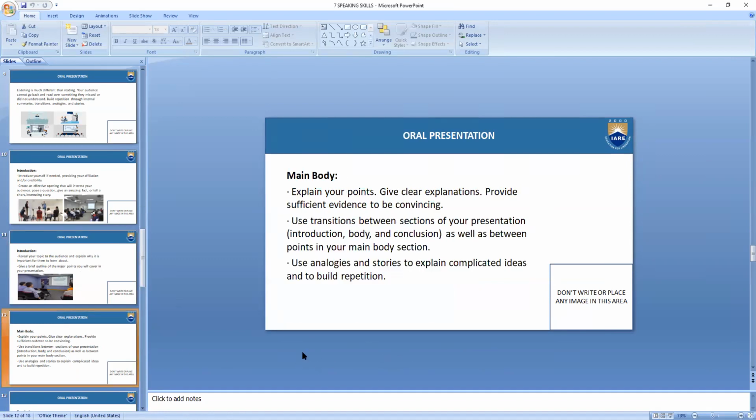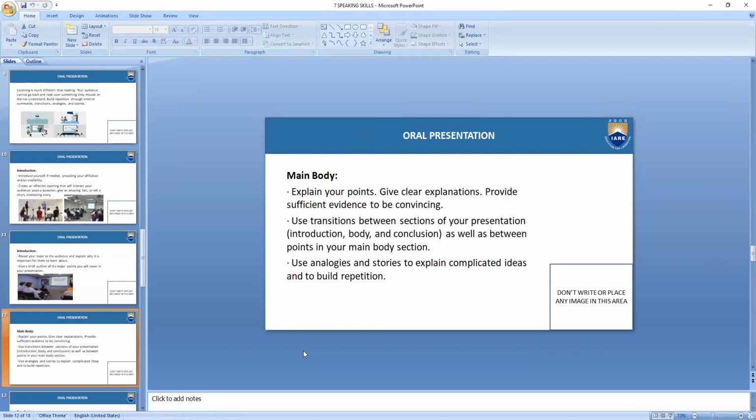Okay, explain your points, the main body, give clear explanations. You should do that in chronological order as the things have happened, or according to the understanding of your audience. Provide sufficient evidence to be convincing. Like, trying to make them understand, you have to give them several examples, several sufficient evidences, so that your audience believes in what you are saying.